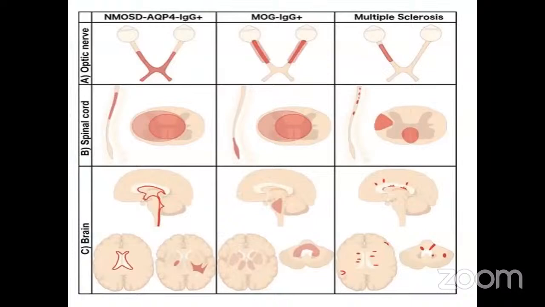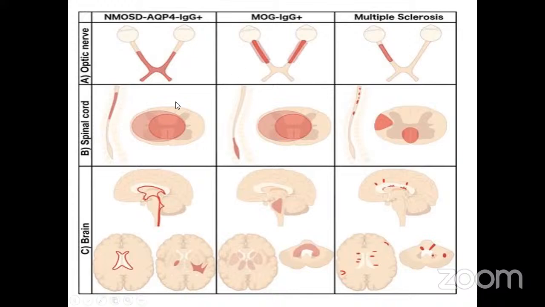This is a diagrammatic representation showing the various areas of the optic nerve, spinal cord, and brain involved in NMO, MOG, and multiple sclerosis. As you can see in the first picture, in NMO, the long segments of the optic nerve and the optic chiasma and optic tracts are involved. Whereas in case of MOG, the optic chiasma is not involved. Also, the perineural sheath of the optic nerve is enhanced. And it is bilateral in NMO and MOG, whereas in multiple sclerosis, unilateral but short segments of the optic nerve, not involving the optic nerve head, are involved.